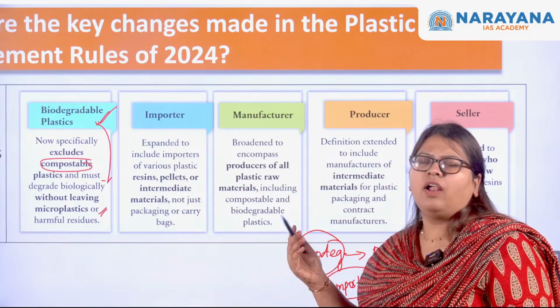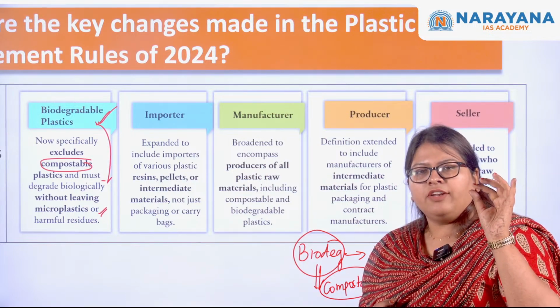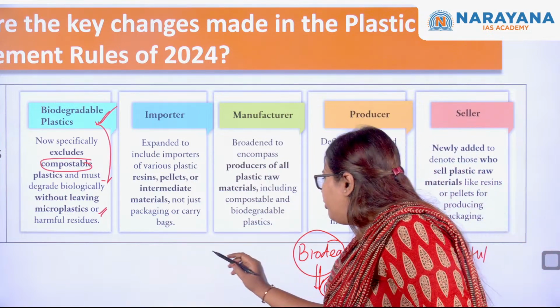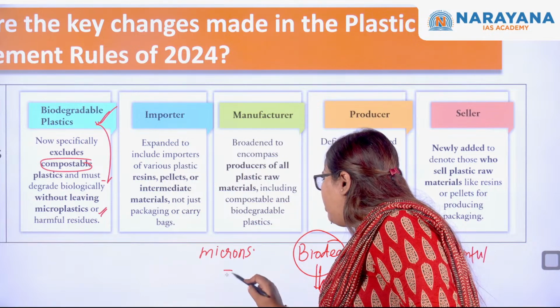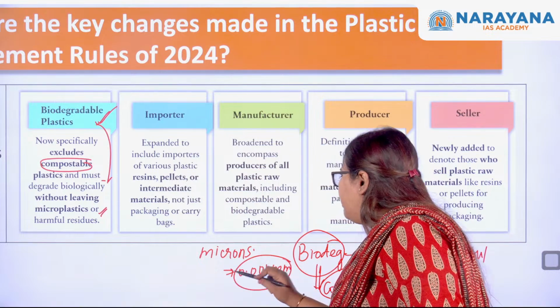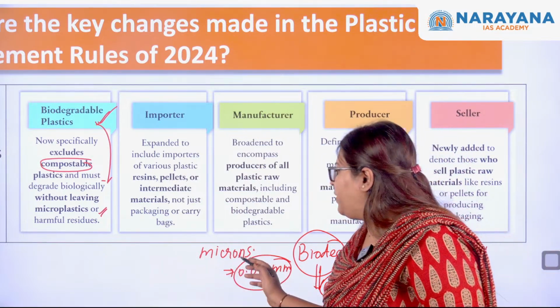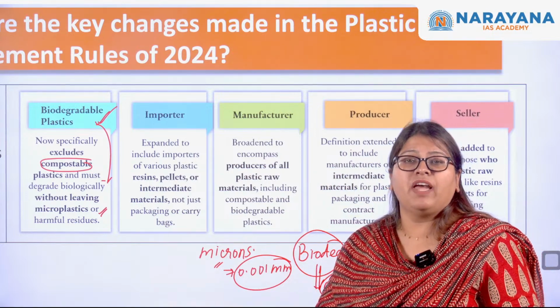What do you mean by microplastics? The thickness of plastics is usually measured in microns. 1 micron is equal to 0.001 millimeter, which is not important. A particular micron size of plastics is called microplastics. We have nanoplastics also.